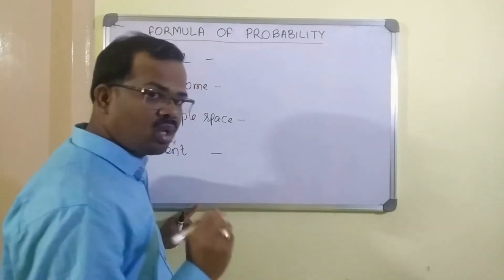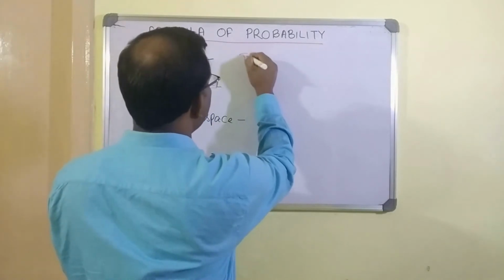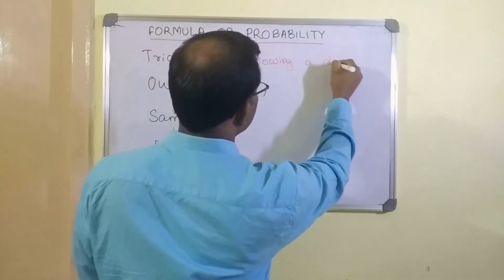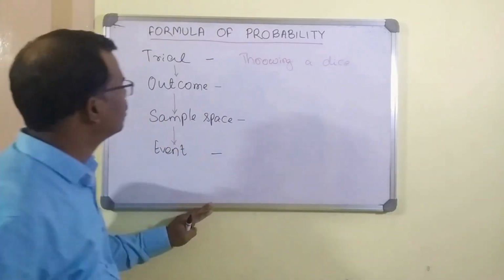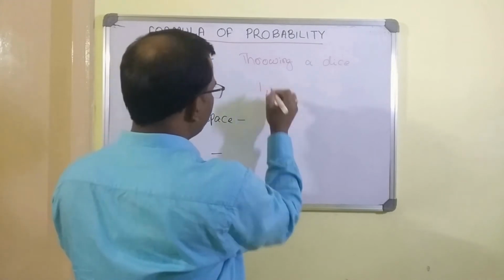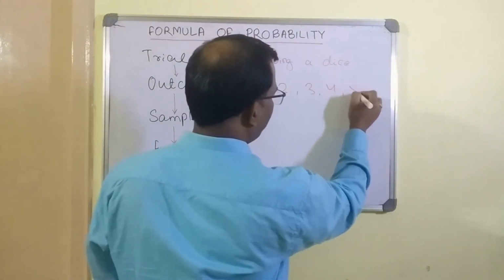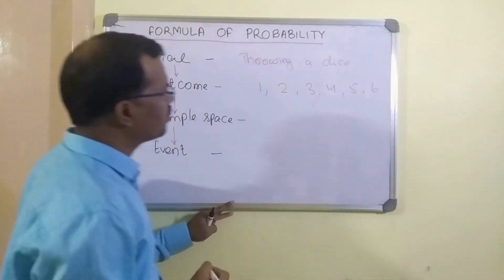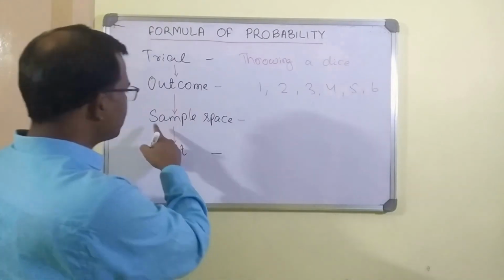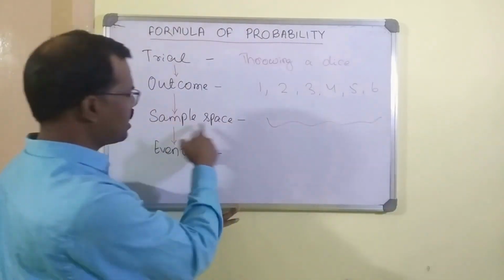So the second example that we are going to talk about is throwing of a dice. So throwing a dice is my trial. What are the outcomes? You may get 1, 2, 3, 4, 5 or 6. All these are different outcomes. What is the sample space? The set of all these outcomes is the sample space.